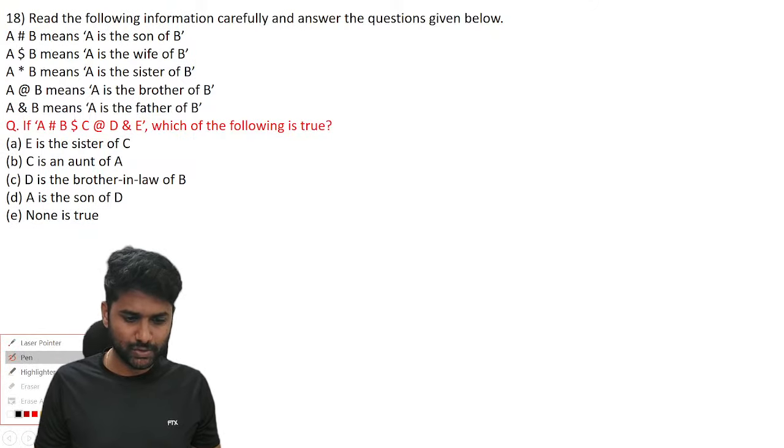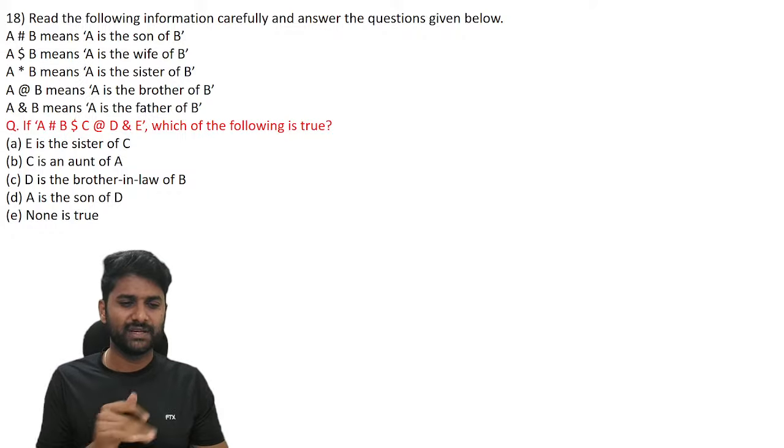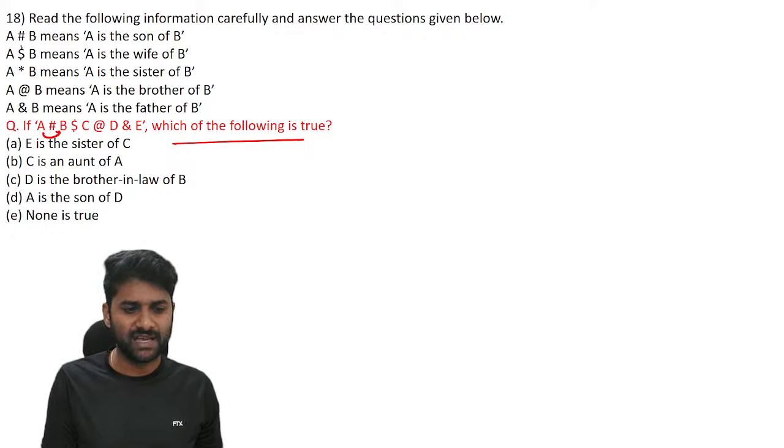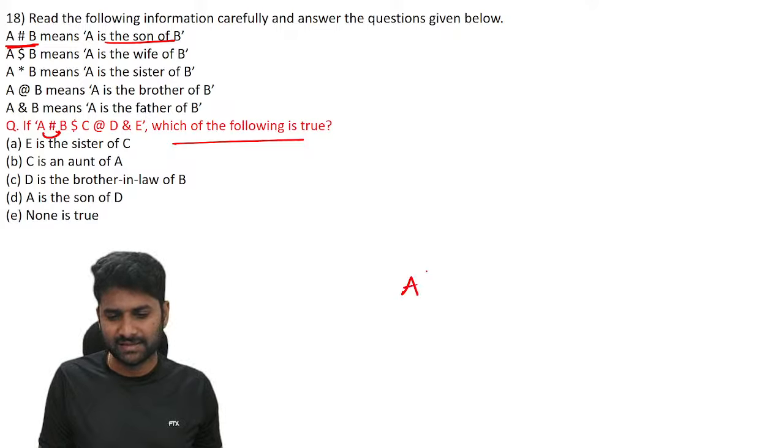Next, let's see this question from blood relations. Each and every symbol represents a different relation. Draw the picture and identify the true one. A person, S. What is S? S is that son. A is the son of B.